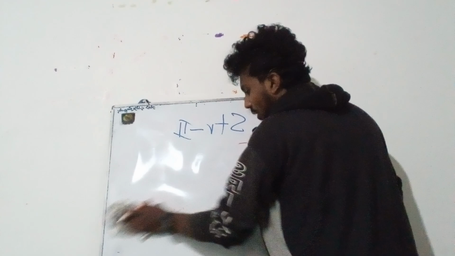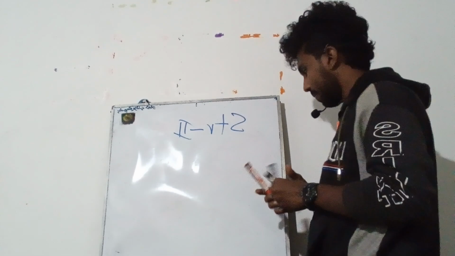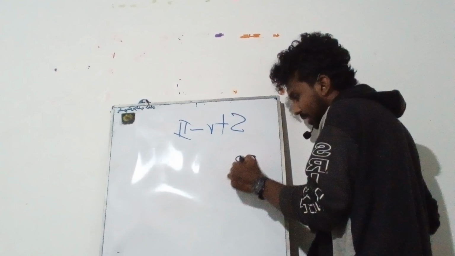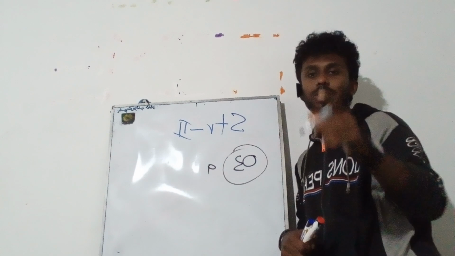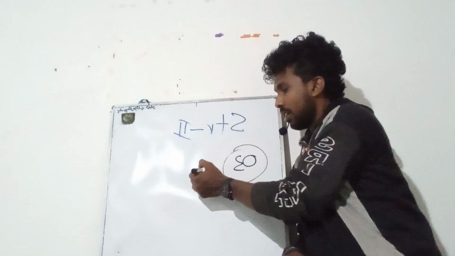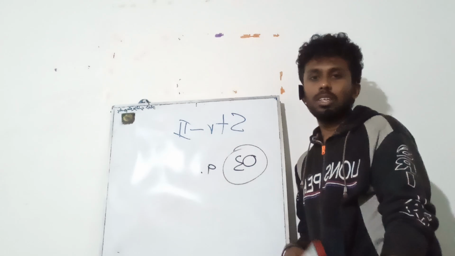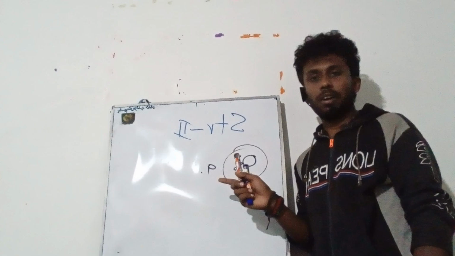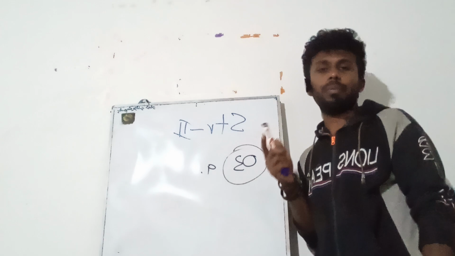Okay, quickly we'll move on to the third structure part. Structure third question. However, don't forget it will be based on the chemistry part. So in the A part, definitely it will be based on the periodic table, right? They will give you a question based on the periodic table.